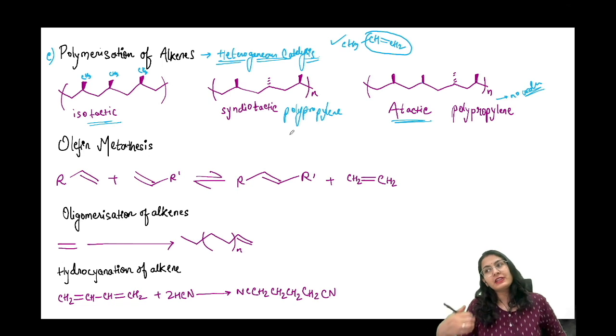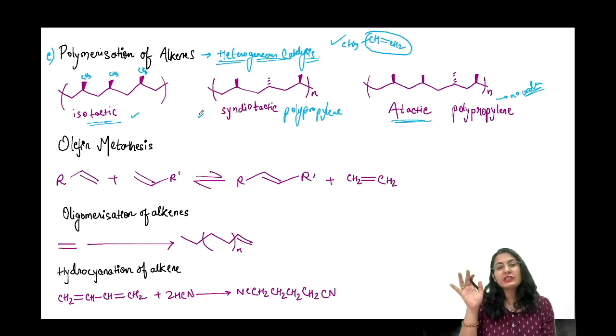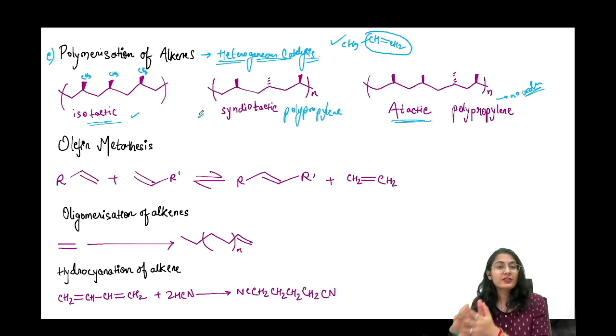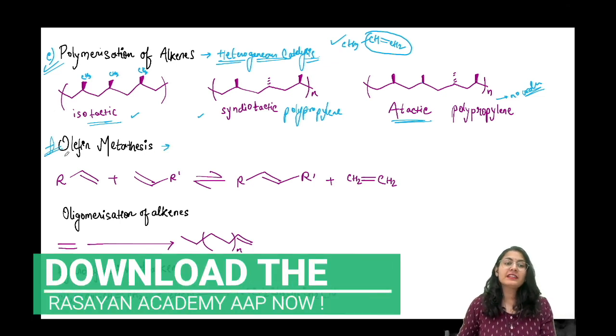So definitely we would want, by catalysis, to create more of the isotactic and syndiotactic polypropylene, जिसमें ज़्यादा order होता है, उसकी packing ज़्यादा अच्छी होती है. That's why the strength of that polymer is going to be really high. So we will see this reaction also in detail. आगे चलते हैं guys, और एक reaction है which we have already studied, olefin metathesis. You have studied this very nicely.